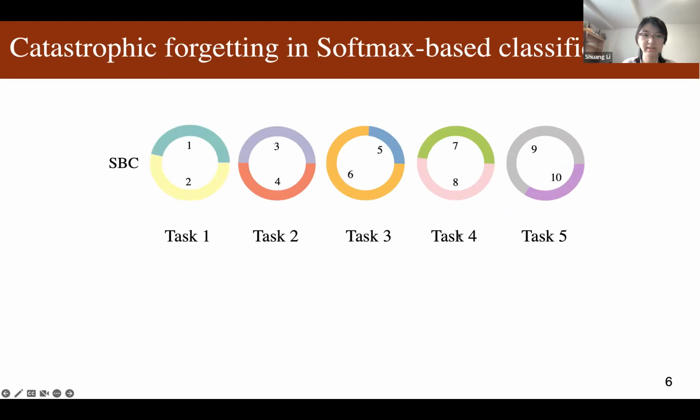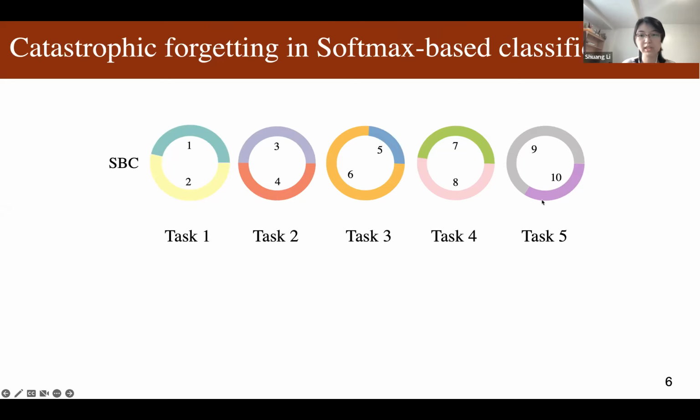Most existing continual learning methods use the softmax-based classifier to do classification. However, we found that the softmax normalization is one of the main reasons that cause catastrophic forgetting. Here is an example. This one is the result generated by the softmax-based classifier. After training the 5th task, the last task, the model is supposed to predict all seen classes, from 1 to 10.